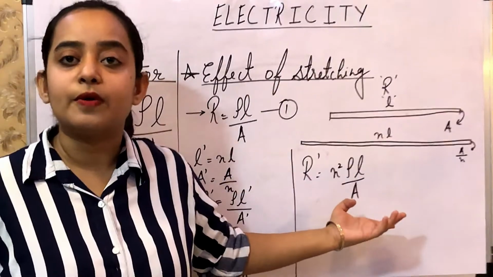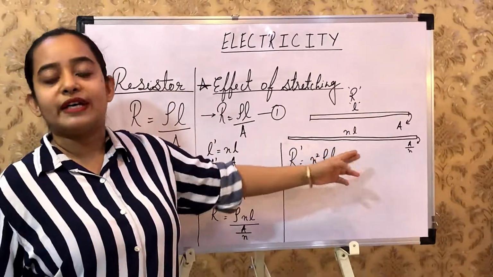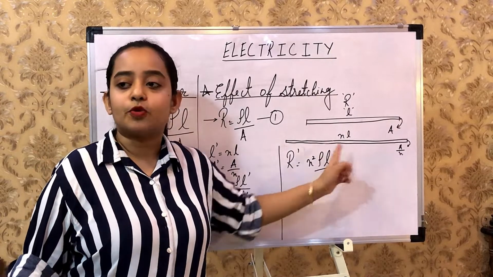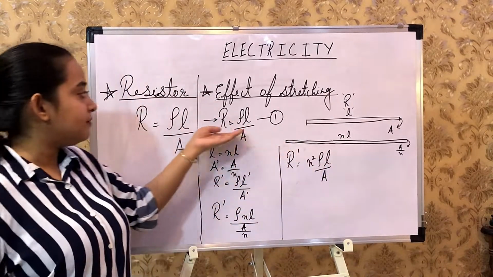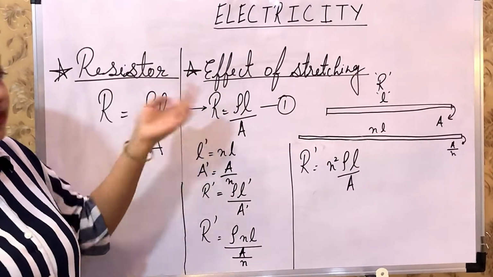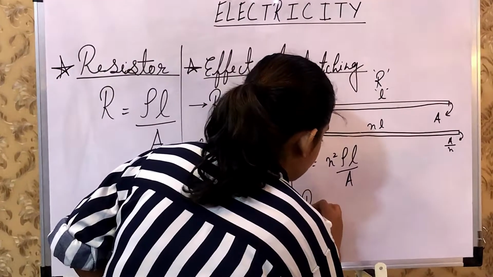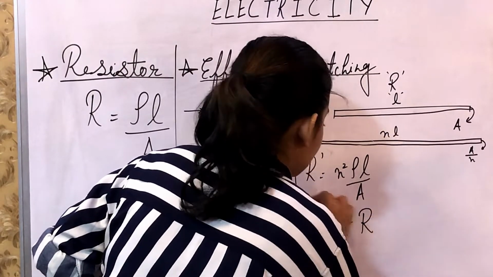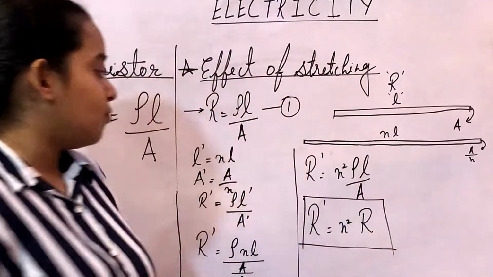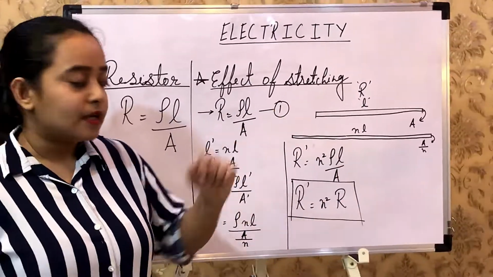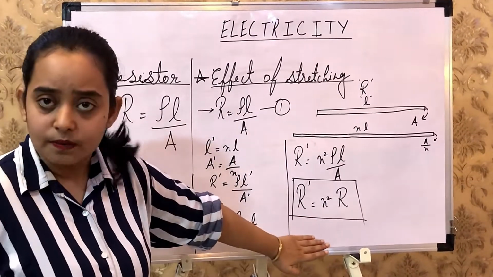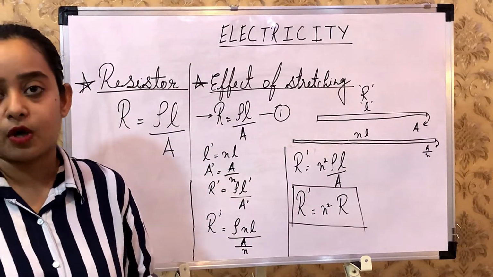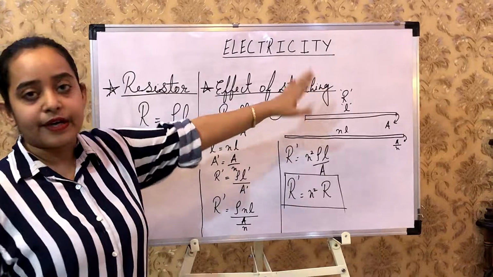Very nice to see this equation, because now we are having rho L upon A, and you're quite familiar with this equation of rho L upon A. This is what? This is our previous R, initial R. Let's substitute it. R dash is equals to n square times of R, and there you are. We are done with proving this formula. Now you can consider this as formula. You can also consider the complete procedure as a method of solving effect of stretching of wire questions.